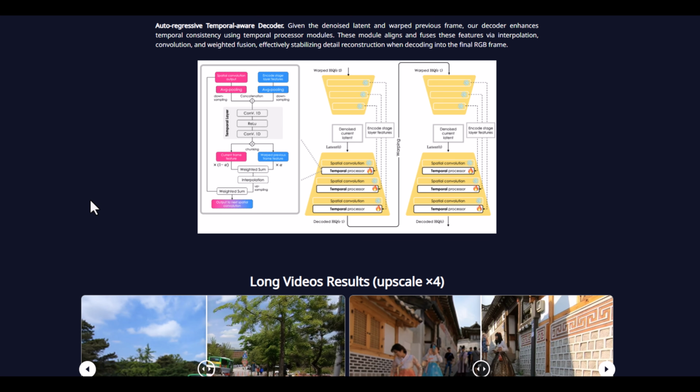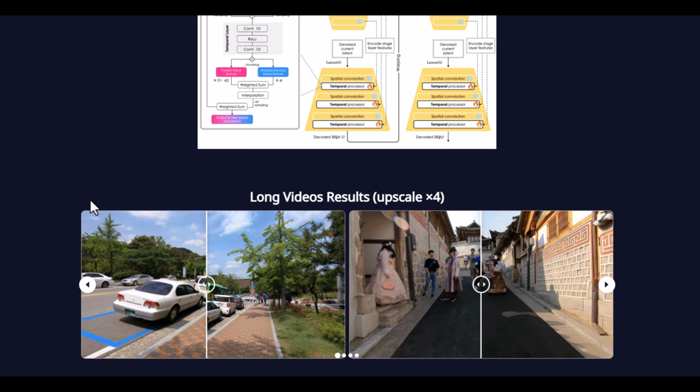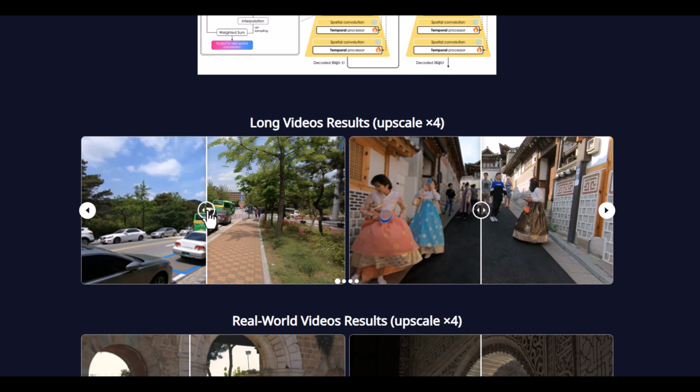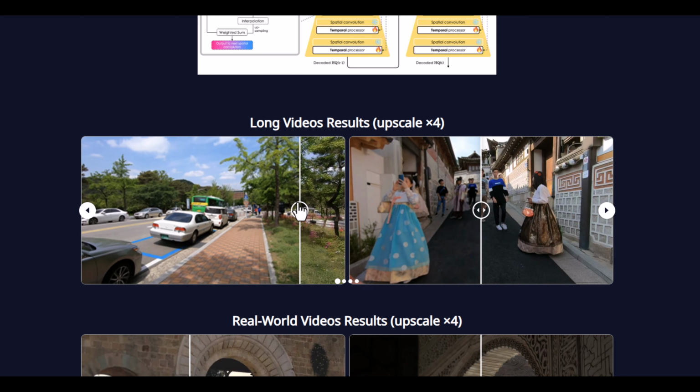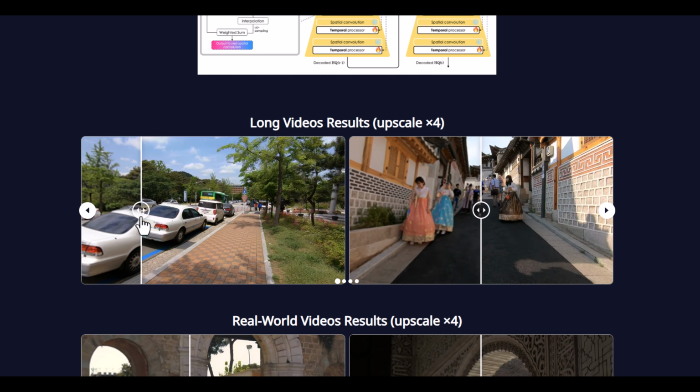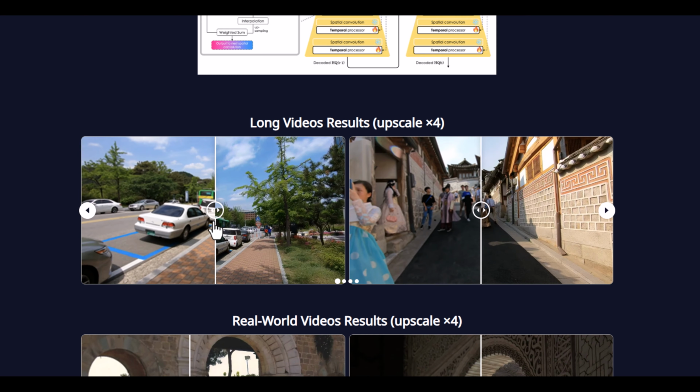Stream-DiffVSR is designed to solve this exact problem. Instead of waiting for future frames, Stream-DiffVSR processes video using only past information. This makes it a truly online and streamable video super resolution system.